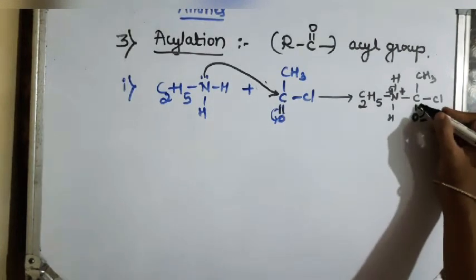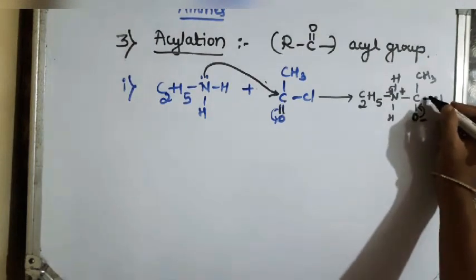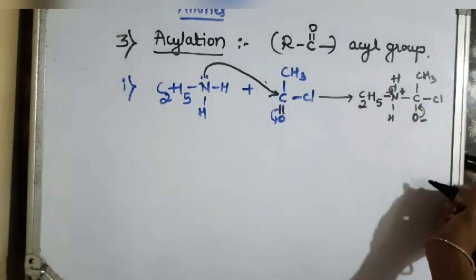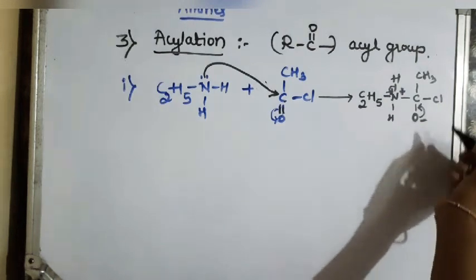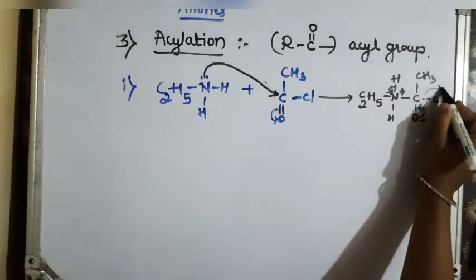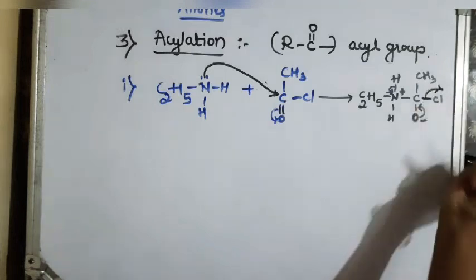So when this gets the double bond, it becomes 5 bonds. To get stability, because the maximum capacity of carbon is only 4 bonds, Cl goes out as Cl minus.